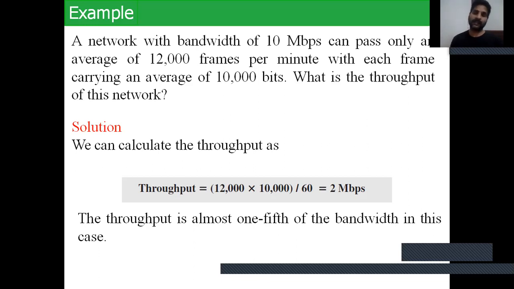Now in the next lecture, we will discuss error correction and error detection. Thank you.